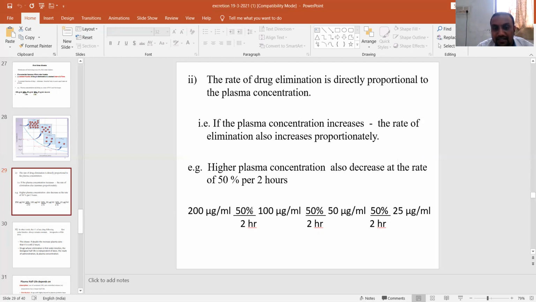Even though the fraction is 50% of the initial concentration at the same constant interval of 2 hours, it is 100 per ml. Then subsequently the 100 per ml has reduced to 50 per ml at an interval of 2 hours, and in 50 per ml, 50% has been reduced, that is 25 per ml, and in the next 2 hours it is 12.5. It keeps on, and in a minimum of 5 half-lives, 95% of the drug will be eliminated.